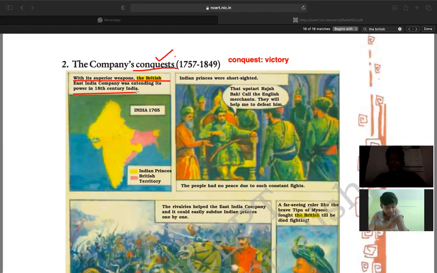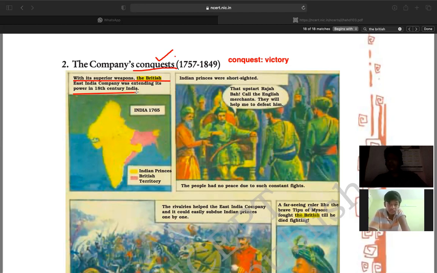Here it tries to tell us that the year 1757 marks an important year in Indian history. 1757 is considered one of the most important periods of Indian history. Why?